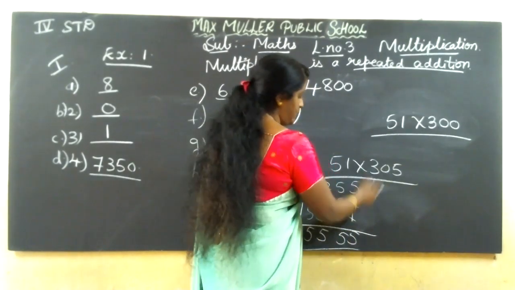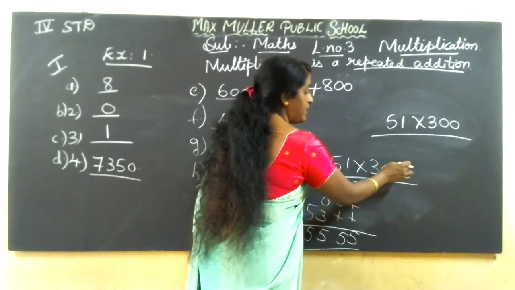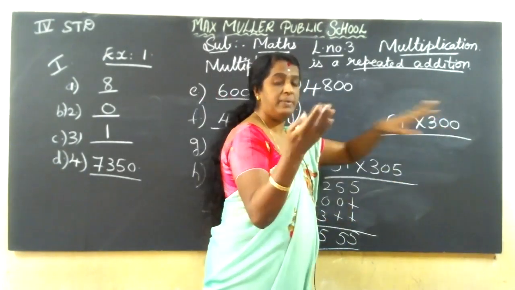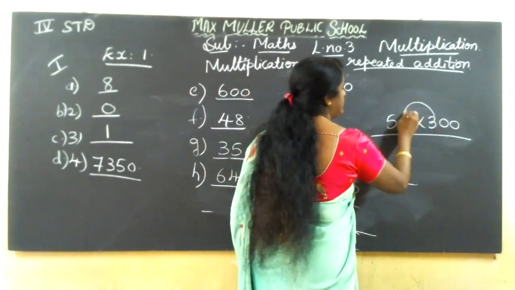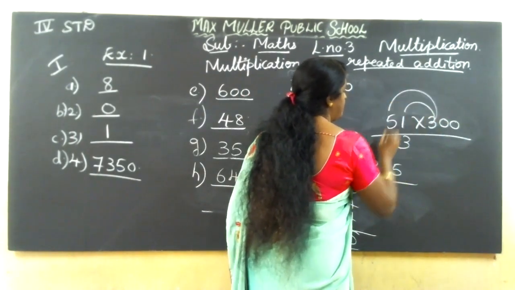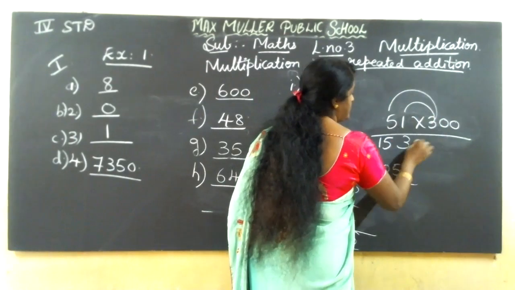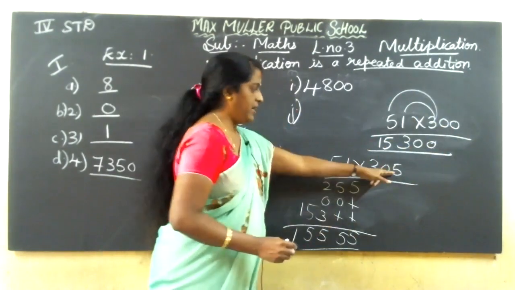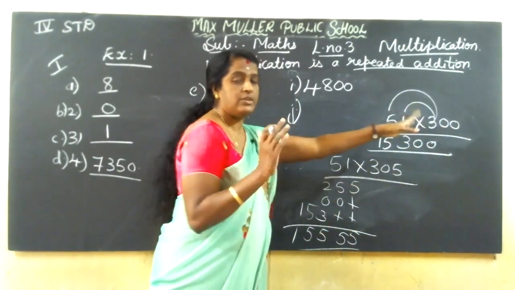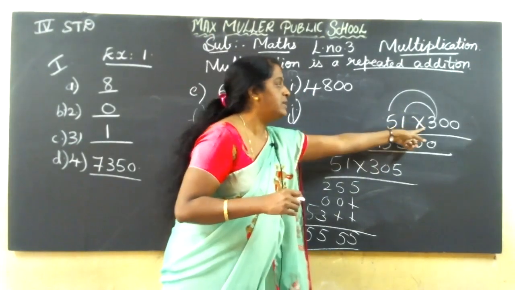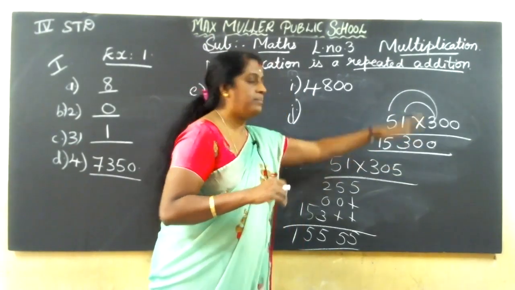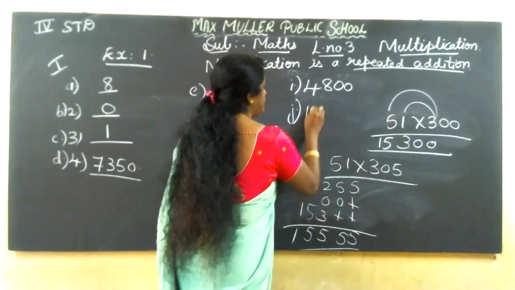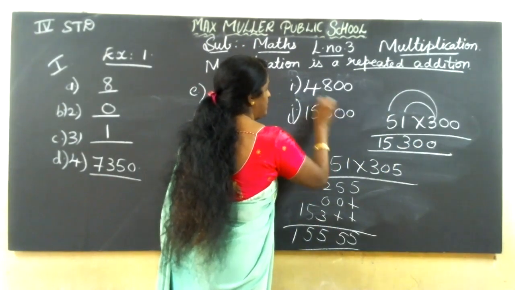So if you do like this step by step, if 305, here 5 number, if it is there, you should do step by step. Here 51 into 300, beginning only 0 is there. So what I'll do, 3 1s are 3, 3 5s are 15. After this 0, if I add, you will get 15,300. See here, if beginning all 0s, you can write the direct answer. Only one number means you can do multiplication directly and you can bring down that 0. If your number is there, you have to do step by step. So I got 15,300.